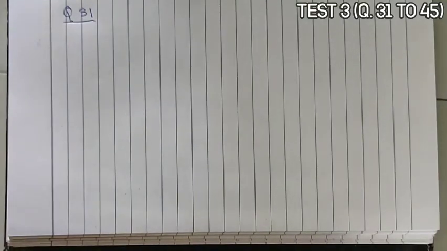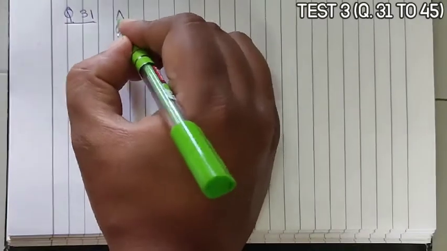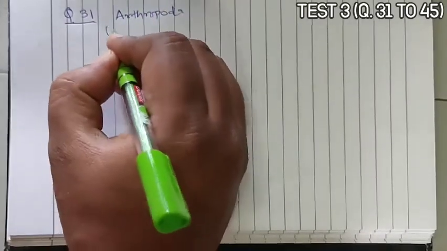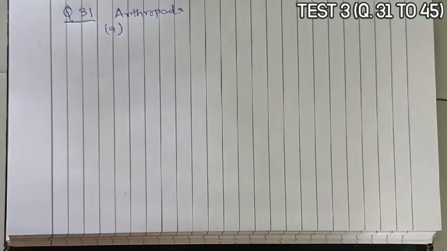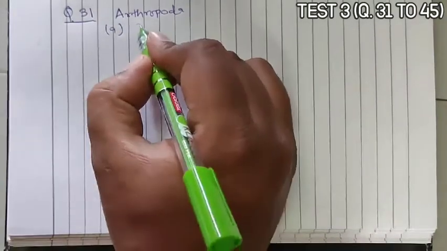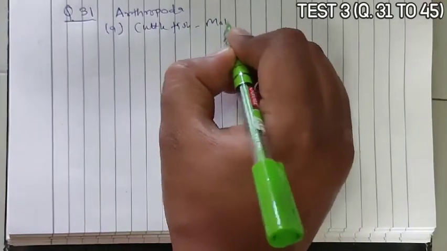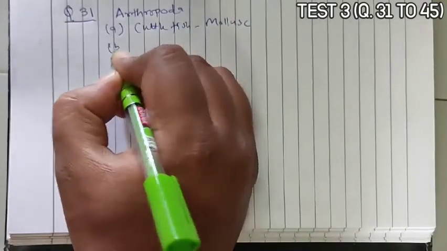Question 31. One of the representatives of phylum Arthropoda is... We have to select the example with respect to Arthropoda. Now the given options: option A is cuttlefish. Cuttlefish is a mollusk. It is not an arthropod.